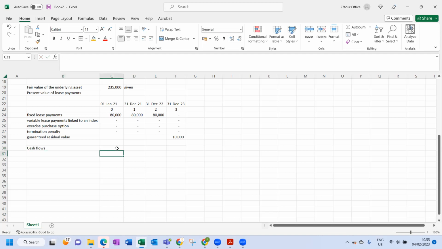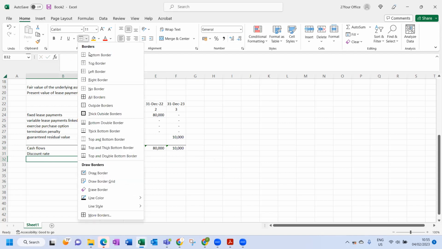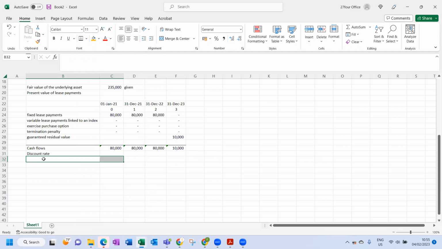So that is the cash flows. And then I need the discount rate.